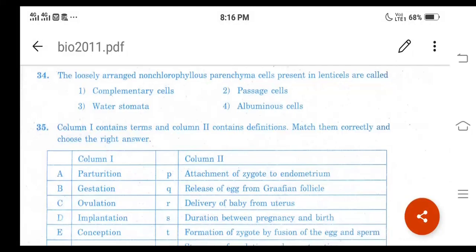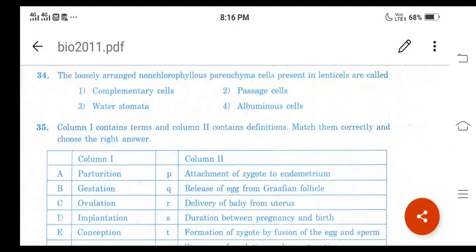And the fourth one is albuminous cells. In the phloem of gymnosperms, instead of companion cells, albuminous cells will be there. So we are going to reject options 2, 3 and 4, but 1 is the correct answer, right?